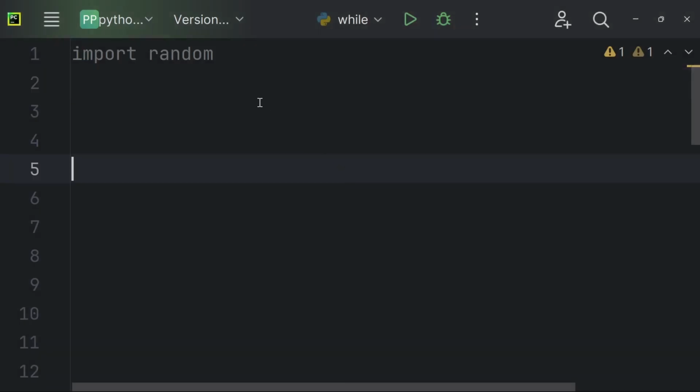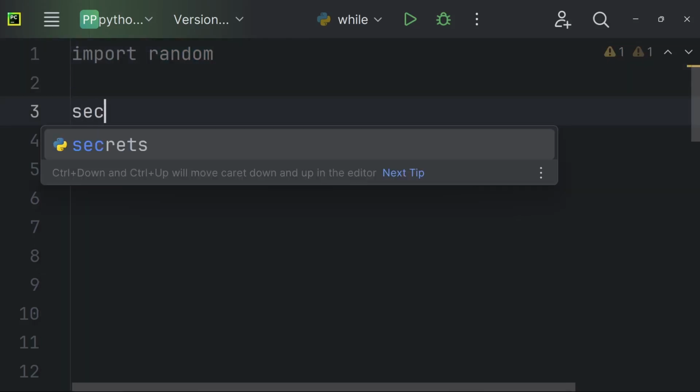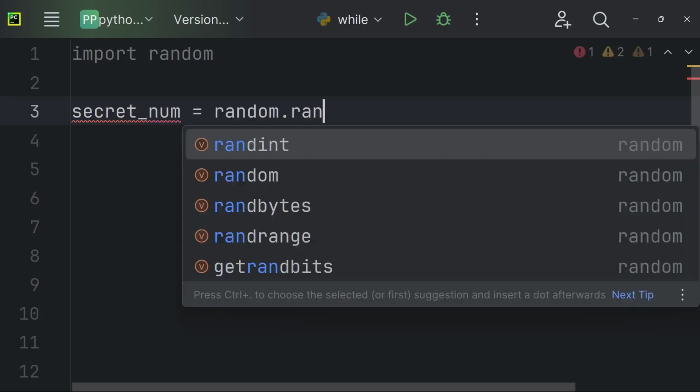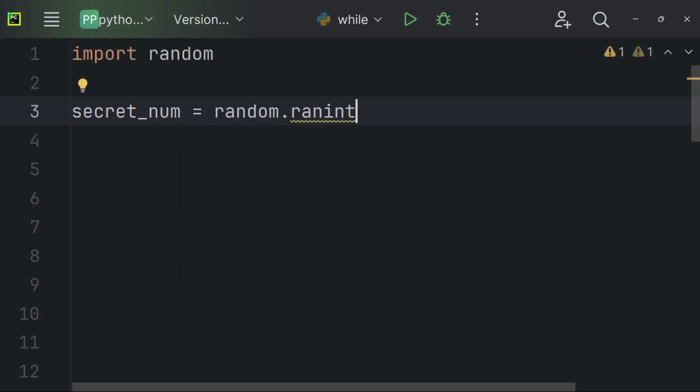To start the program, the first step was to import the random class. The random class is a class that will give you a random number, and we're going to store this number in a variable called secret number. To use the random class, you're going to start with random.randint, which is a random integer between 1 and 100.